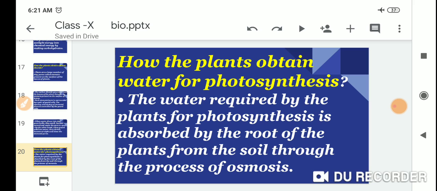How do plants obtain water for photosynthesis? The water required by the plants for photosynthesis is absorbed by the roots of the plants from the soil through the process of osmosis.